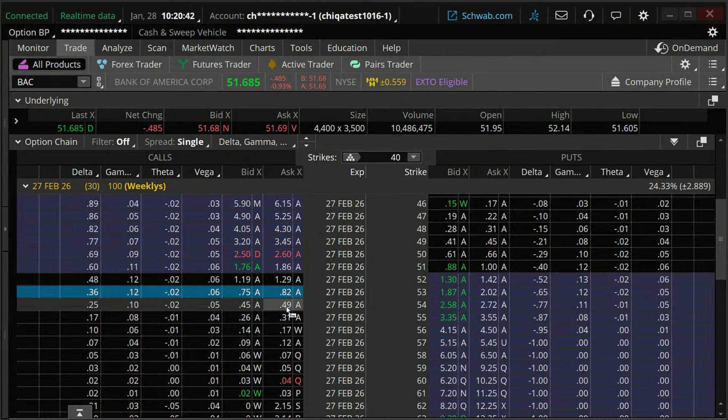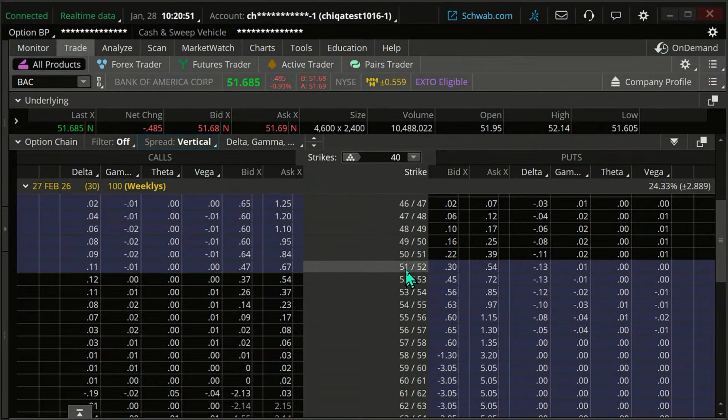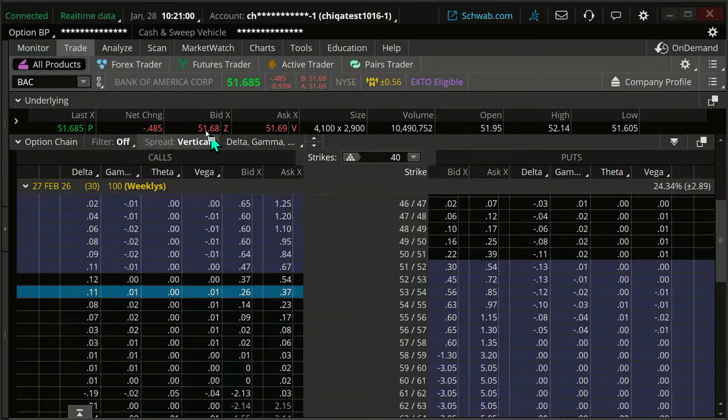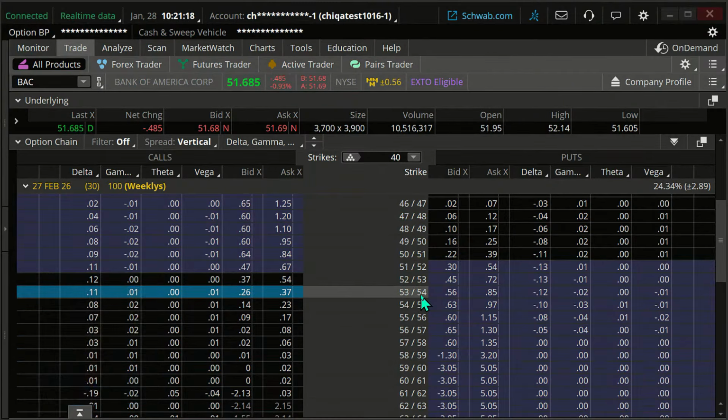Now, alternatively, instead of doing that, I could change spread to vertical, and I'm going to go to that 53/54, and we're going to look to sell that. One note of caution or a heads up on that: if you use vertical here, you don't use delta as your probability of being in the money or out of the money, because this is the combined delta of these two strikes, the 53 and 54 together. And so that's not what we'd have. So anyway, you click on that, click on the bid price.